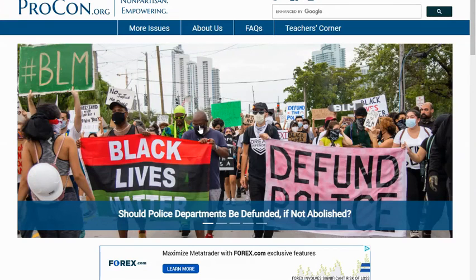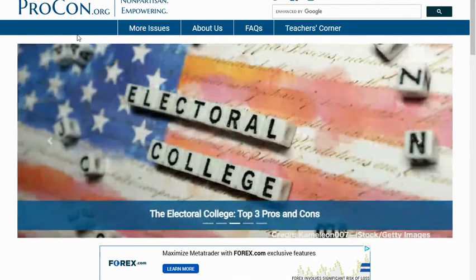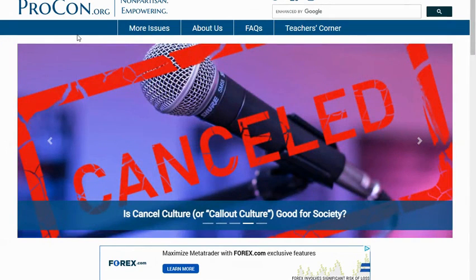So that is the most thorough way that I can explain how to cite a website, using procon.org as an example, but there are many other great websites out there. Please just be extra careful that you are using things that are credible and reliable. And as always, if you have any questions, see your teacher or myself for information on the best and most reliable websites to use for your research.